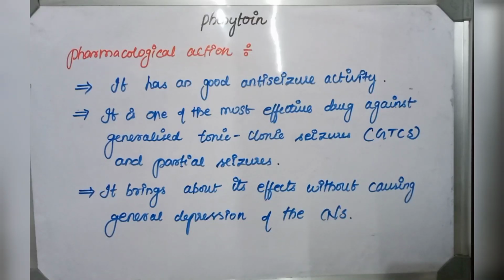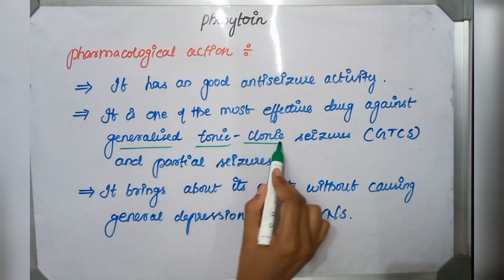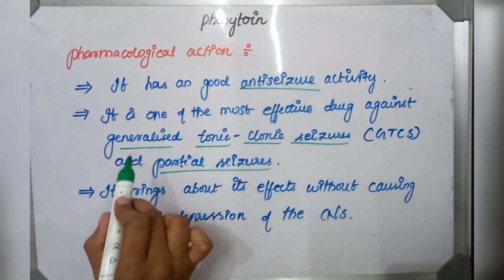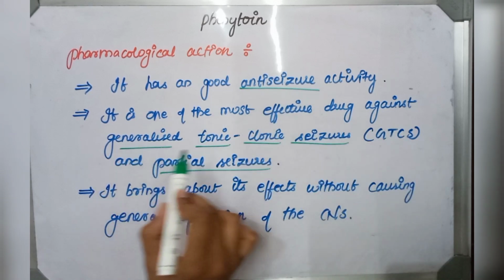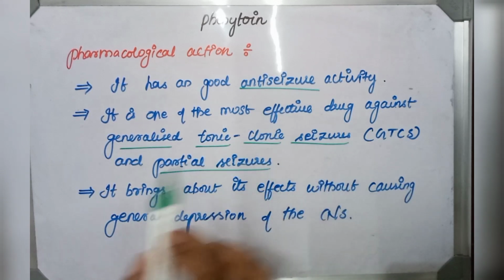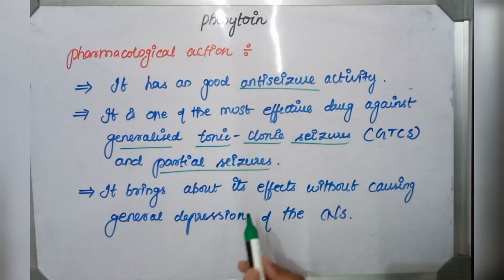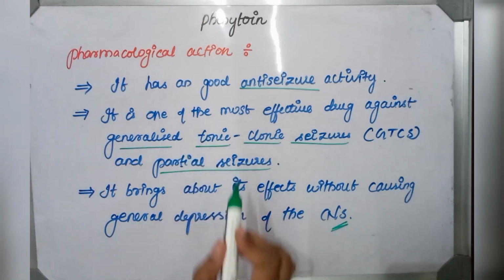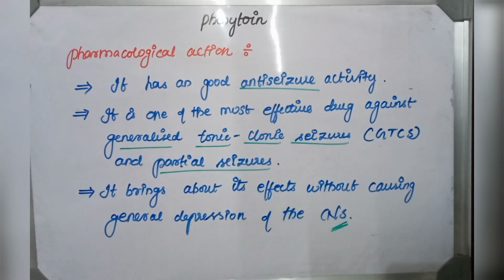Pharmacological actions. It has a good anti-seizure activity. It is one of the most effective drugs against generalized tonic-clonic seizure and partial seizure. It brings about its effect without causing general depression of the central nervous system. As we already saw in the introduction, phenytoin is not a global CNS depressant.